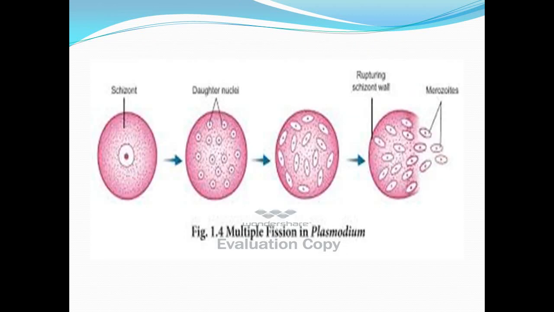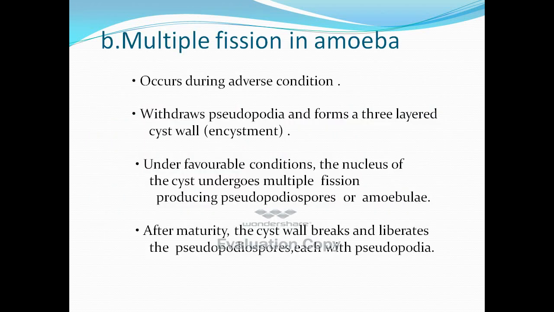In this picture, you can see multiple fission in Plasmodium at the schizont stage, where the daughter nuclei are formed and they are surrounded by a bit of cytoplasm. When the schizont ruptures, it releases small individuals called merozoites.